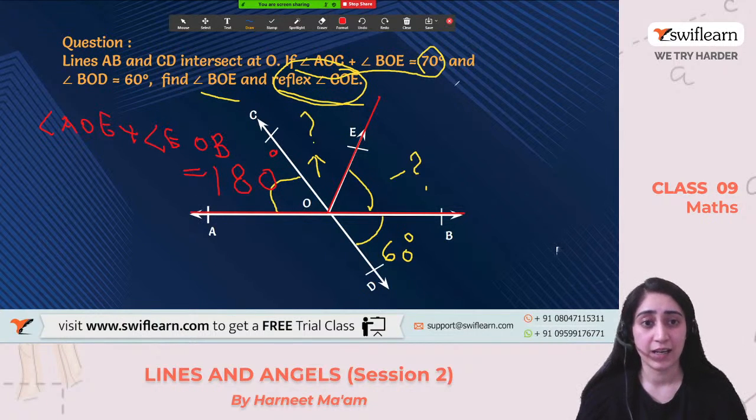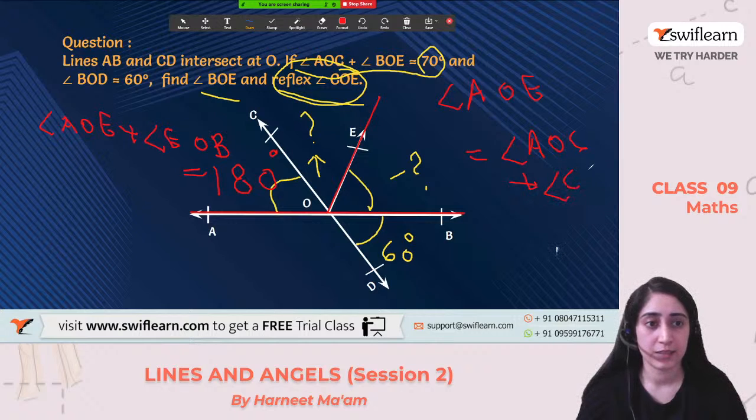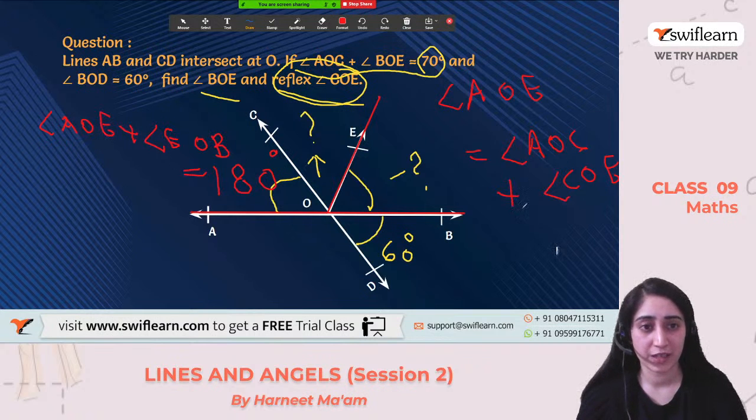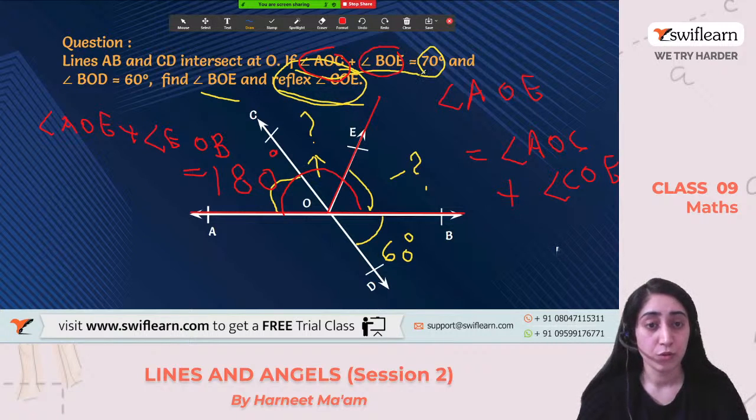And we know that angle AOE, this big angle, is equal to angle AOC plus angle COE, right? This is what it means. So on adding these two, putting the values here, using this equation, we know that the sum of all the three angles will be 180 degrees. Now we already know that these two angles, angle AOC and BOE, equal 70 degrees.